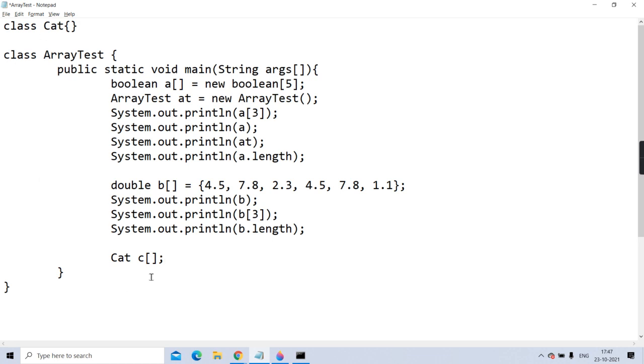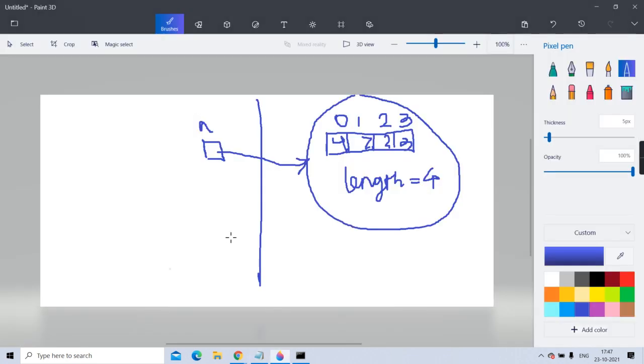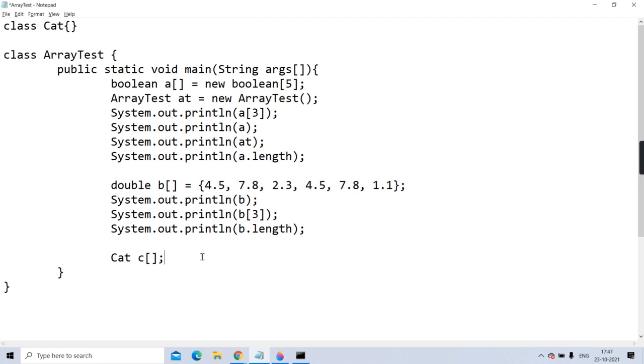This is just the array declaration. Understand, guys? This is just the array declaration. Now it will create C as a reference variable. But later, guys, when I'm writing C equal to new cat 5, many think that it has created an array of 5 cat objects.